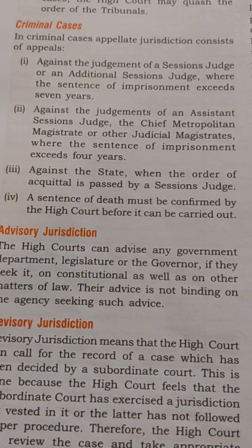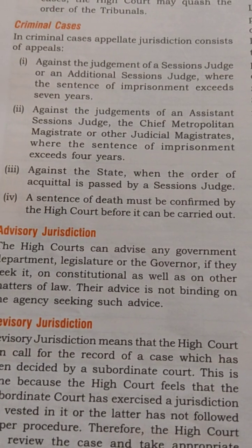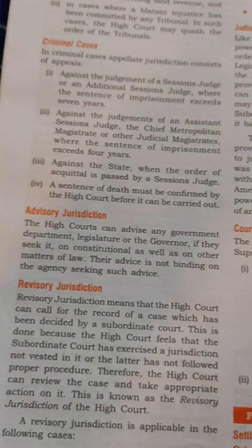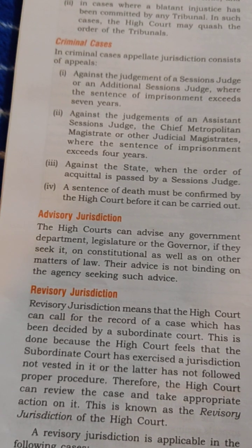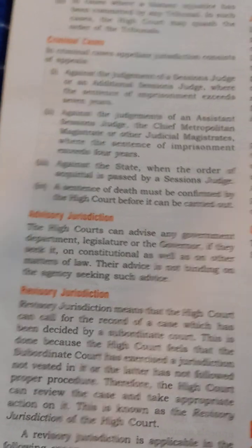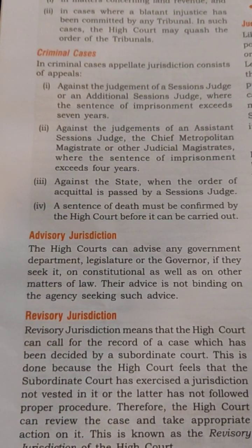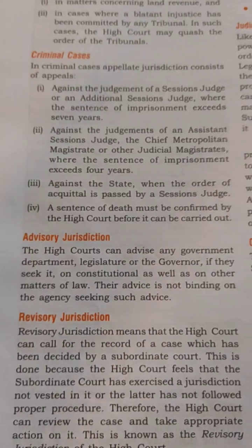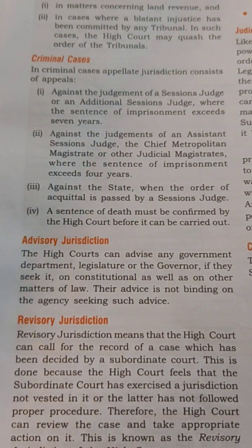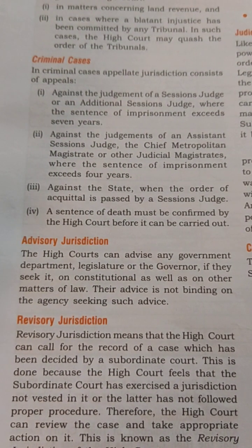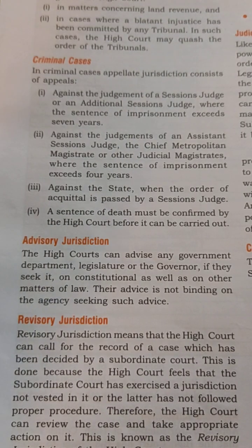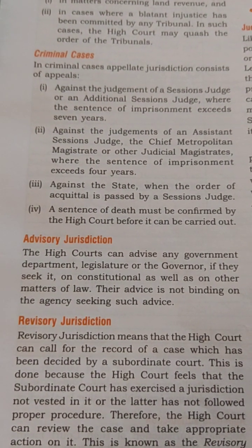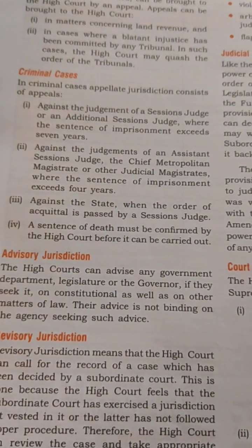In the case of Supreme Court, the president can seek advice from the Supreme Court, but that advice is not binding on the Supreme Court. And in advisory jurisdiction, the governor, the legislature, or any state government department can seek advice of the High Court. The advice given by the High Court is not binding on the agency or the person or any authority which has sought such advice. Okay, it is also similar to that of Supreme Court.